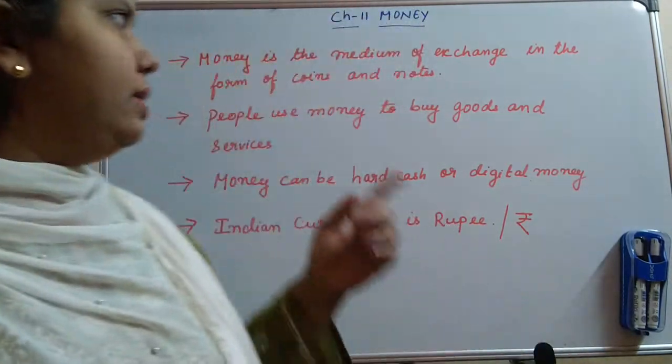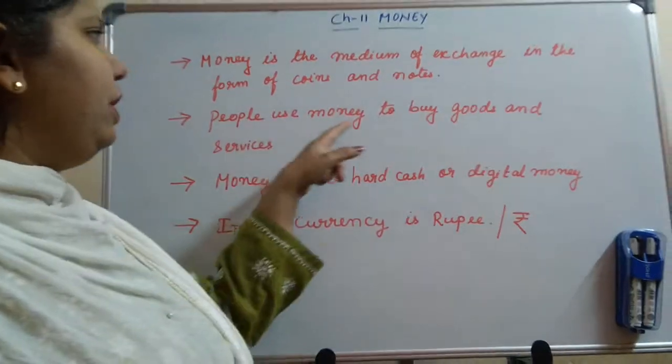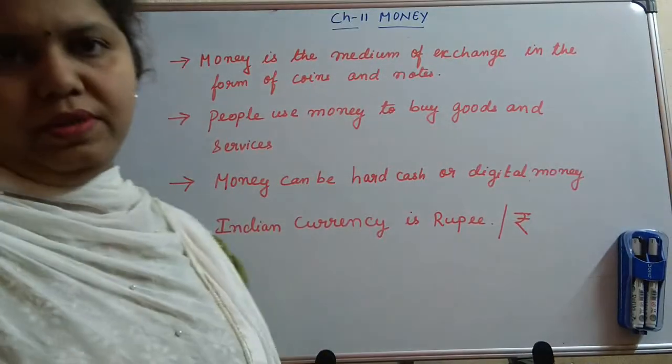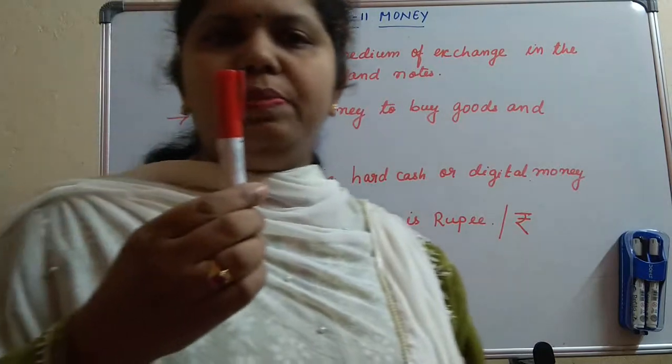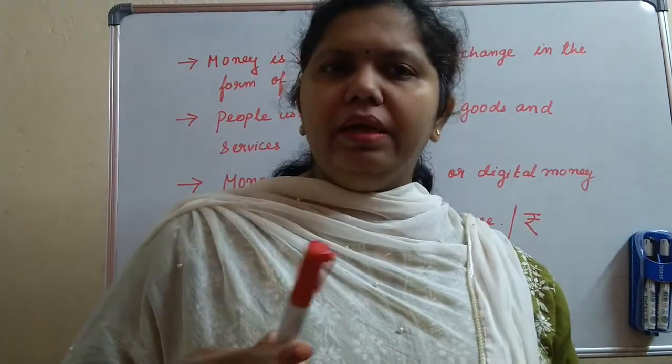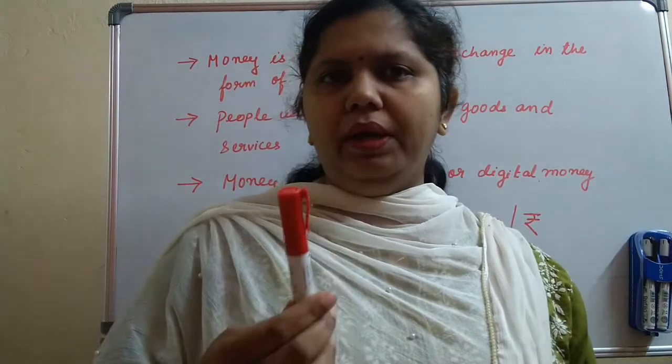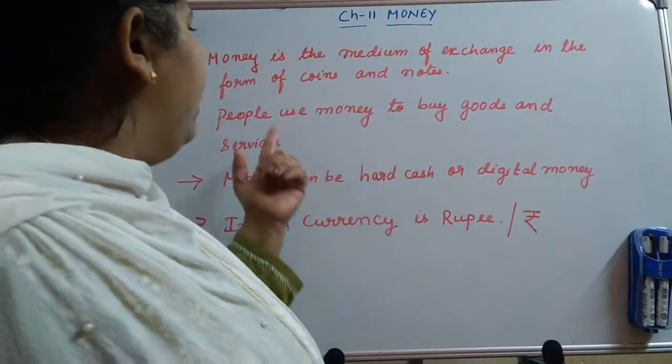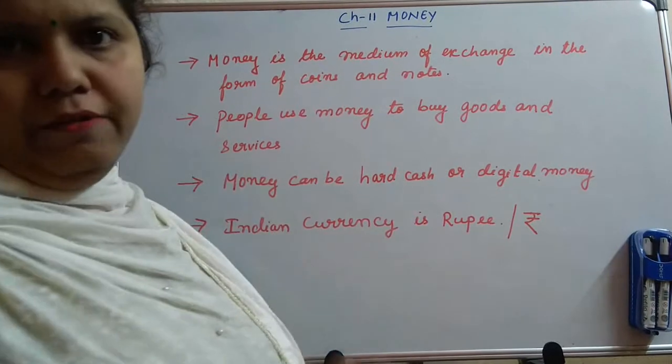So it is a medium of exchange. People use money to buy goods and services. Suppose I have to buy this pen, it means I have to give money in return for this pen. So it is used to buy goods and services.